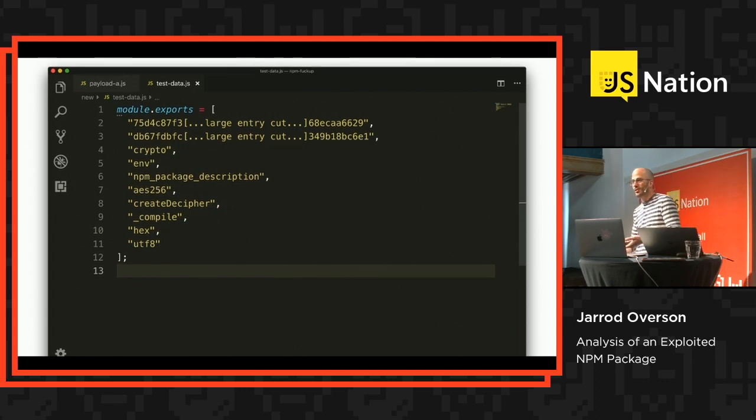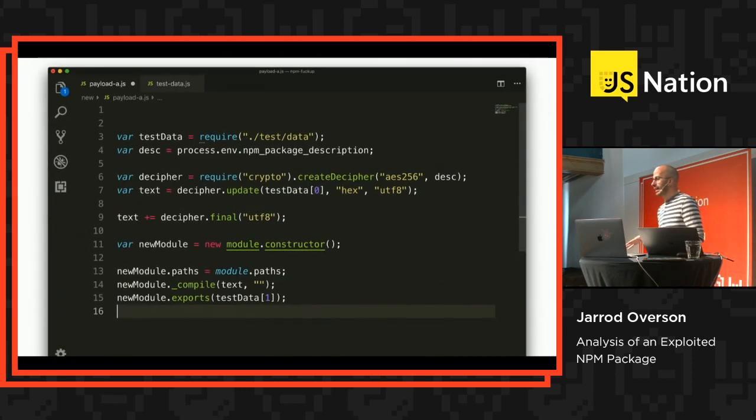You get crypto, you get npm_package_description, env, AES. You can tell why the actor wanted to obfuscate this stuff, because if you saw these literal strings in random code, it would set off some warning flags right away. So after rewriting payload A and replacing some of those strings, we get this code, and we're going to go through it line by line.